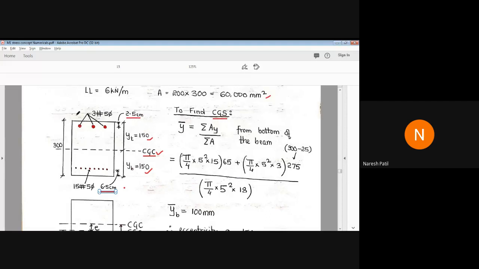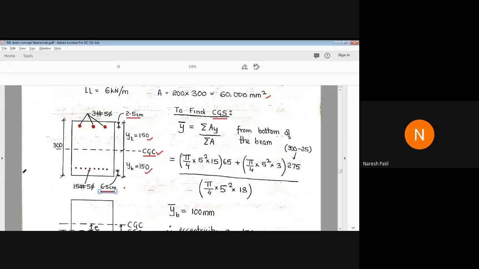Because at top we have 3 wires, at bottom we have 15 wires. So what will happen? The CGS will change, or it will shift. Okay. CGS is nothing but the center of gravity of steel.